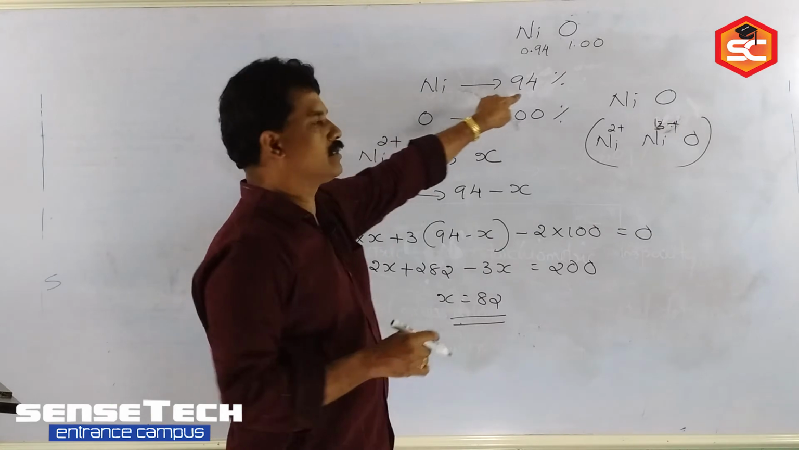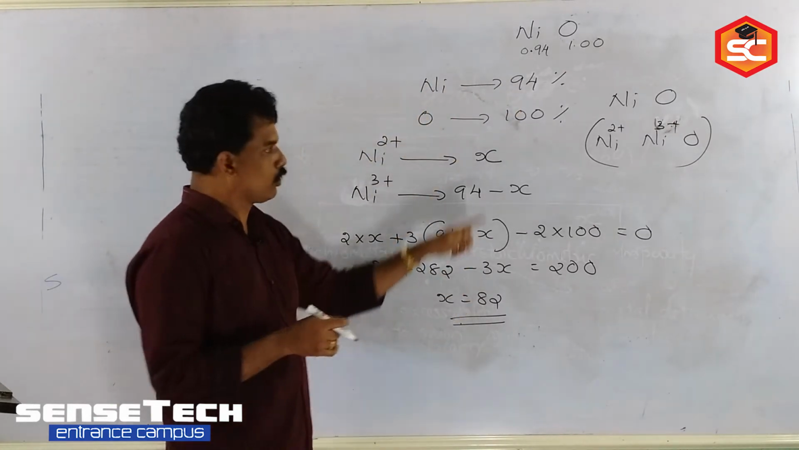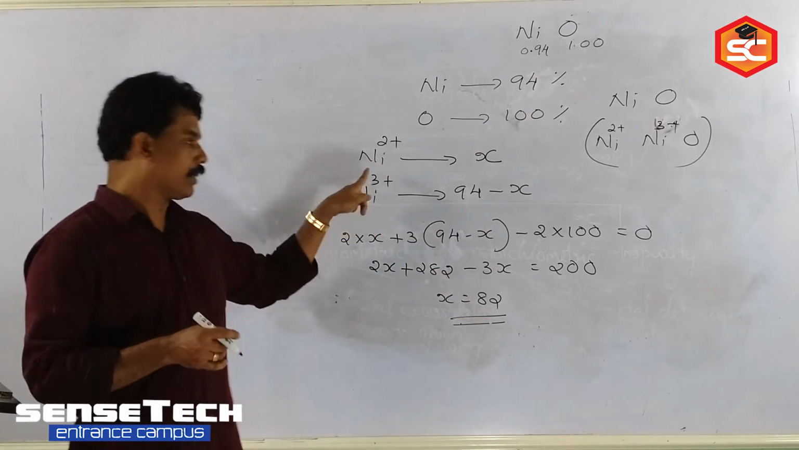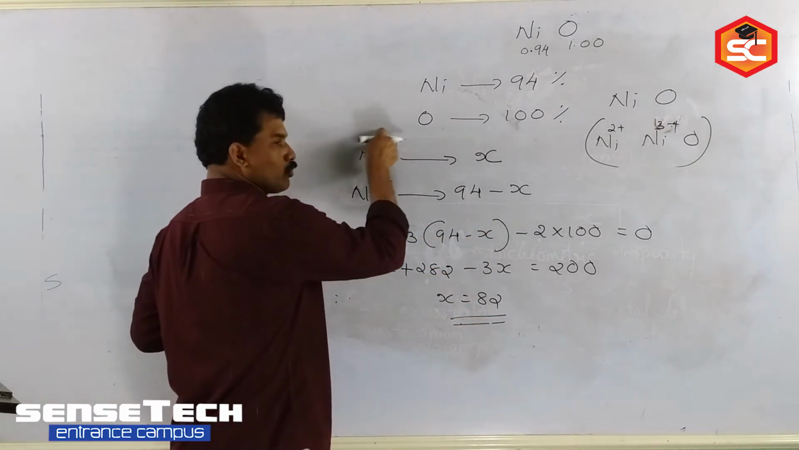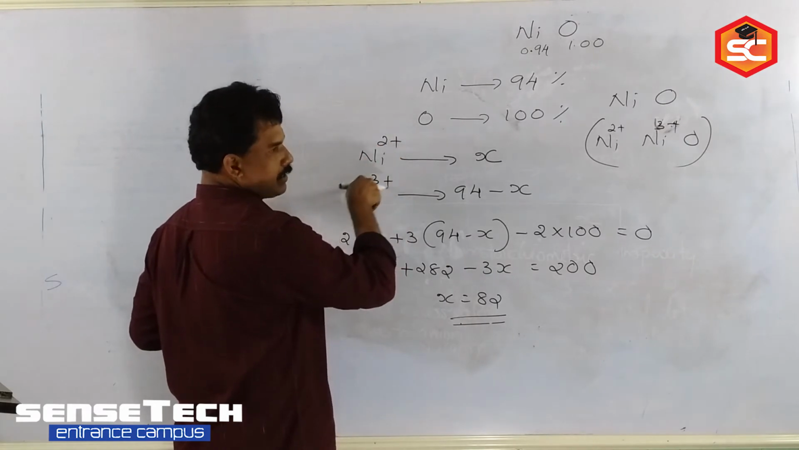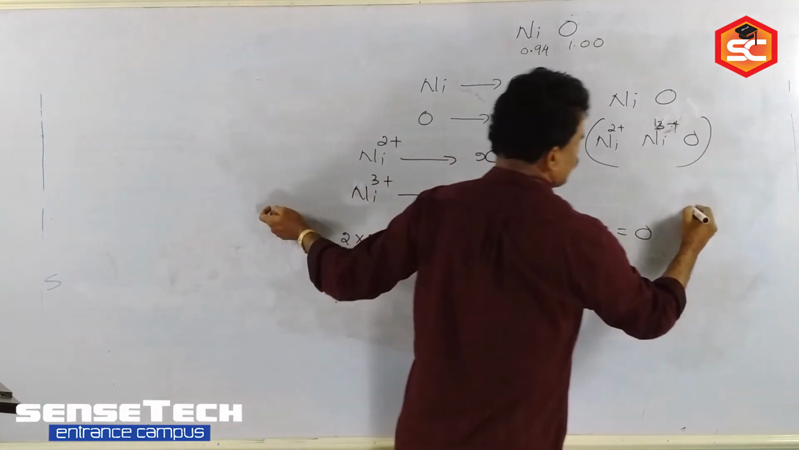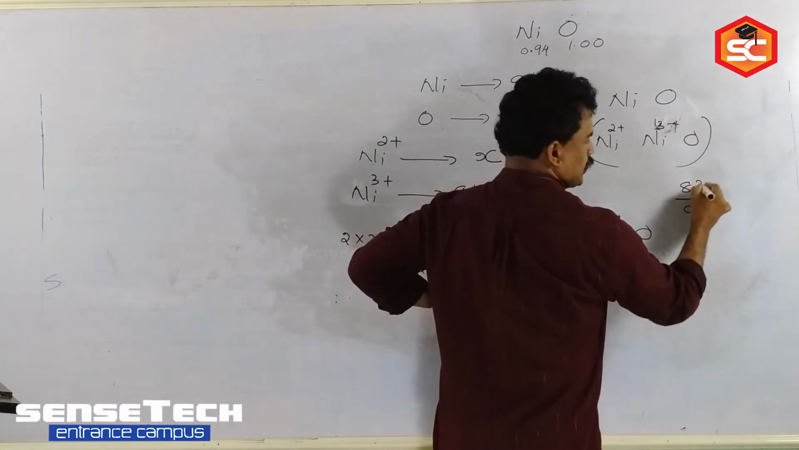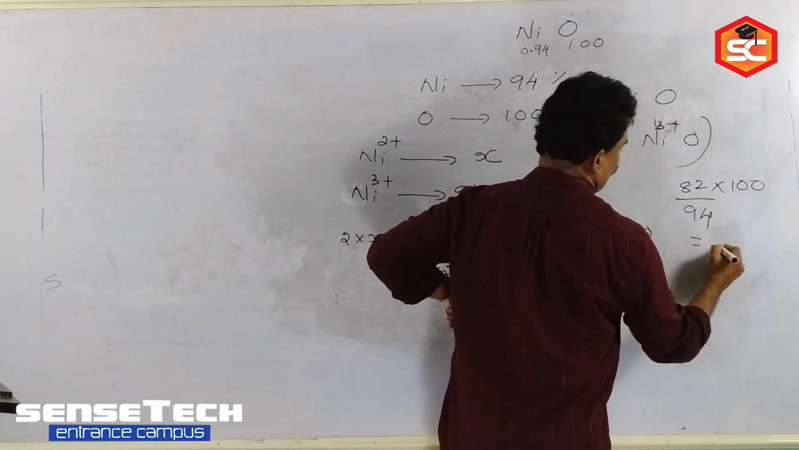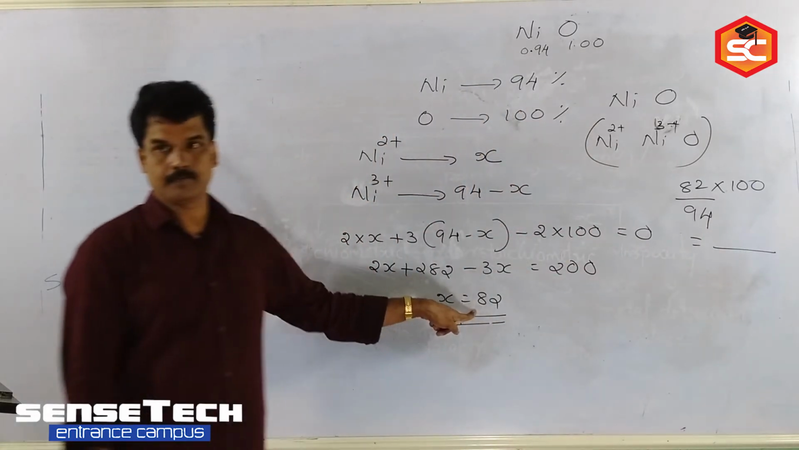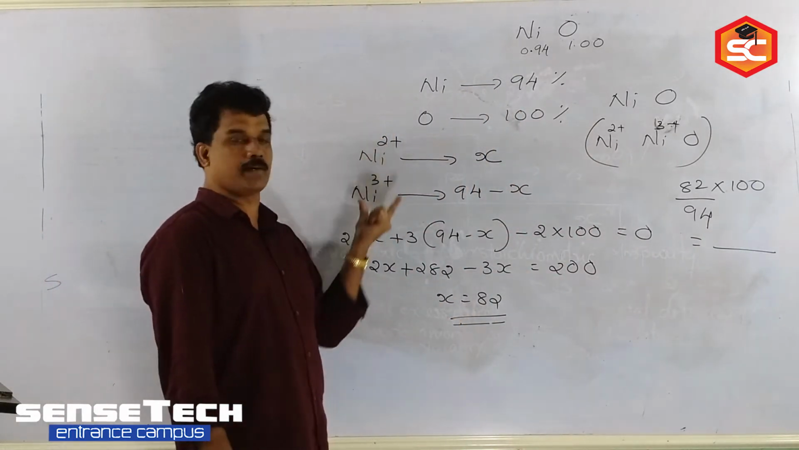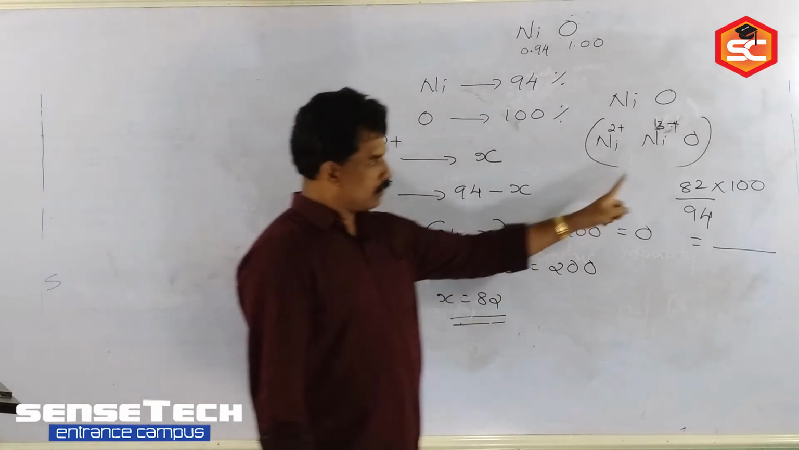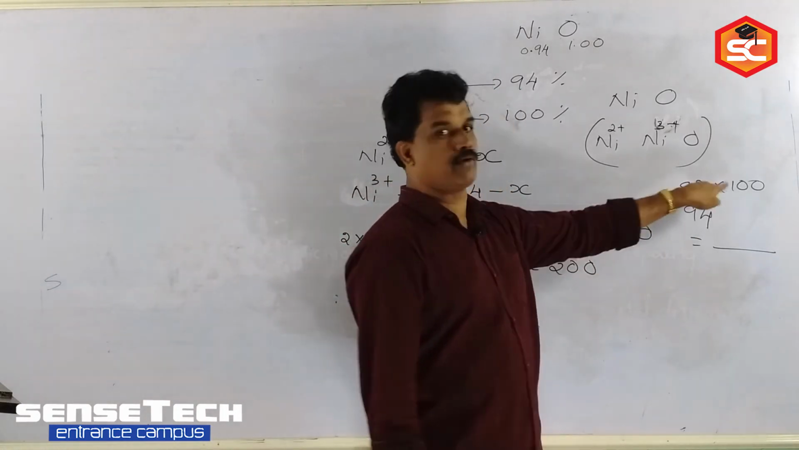82 means out of this 94% nickel, 82 is Ni2+. So Ni3+ is 94 minus 82. Suppose the question asks how many fractions of Ni2+ there are. Total is 94, and 94 contains 82. How much in 100? That is the fraction of Ni2+ percent. If they ask for Ni2+ and Ni3+, you calculate X and then 94 minus X. This way you can find out the fractions.